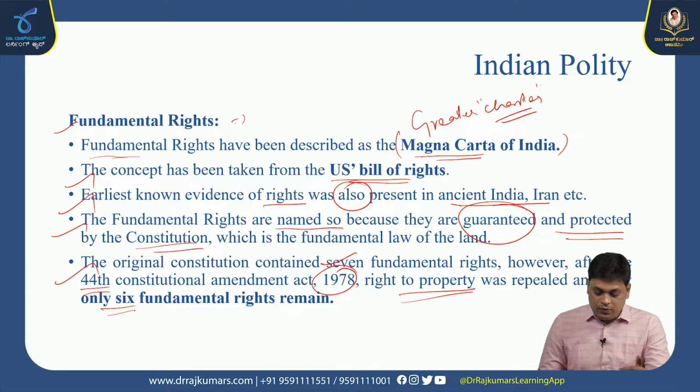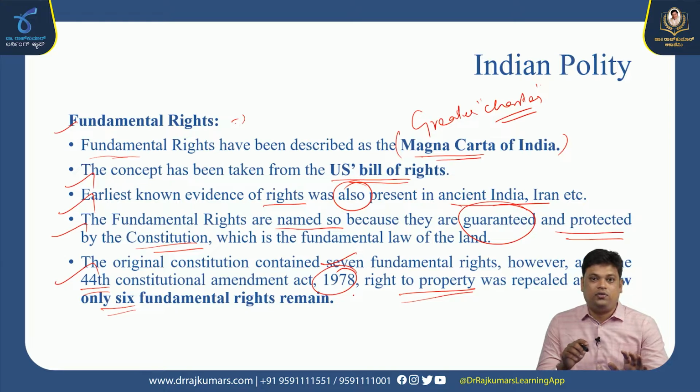Earlier, it was 7. Why was the right to property repealed? After independence, most of the land came under the control of zamindars, so they did land reform. They did not want a particular zamindar to hold a large amount of land. That is the reason behind repealing the right to property from the fundamental rights. So these are all the basic information that we need to understand.